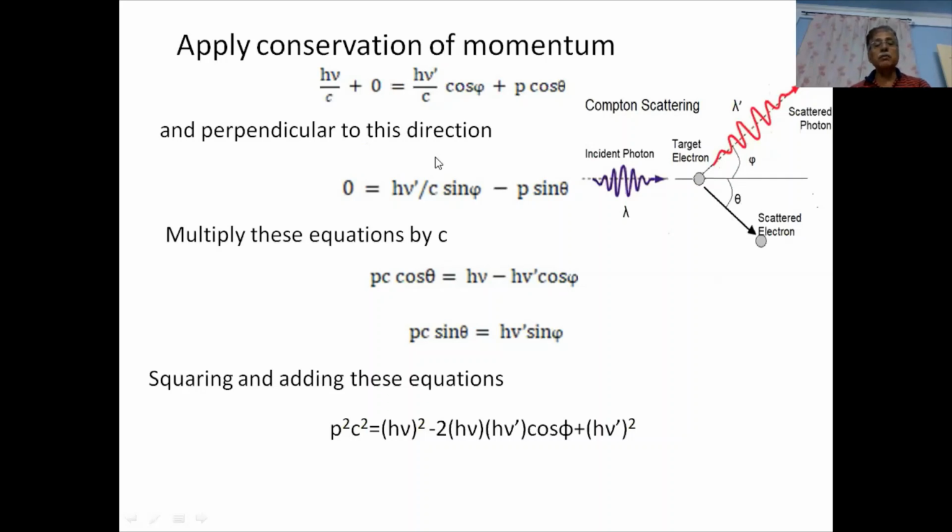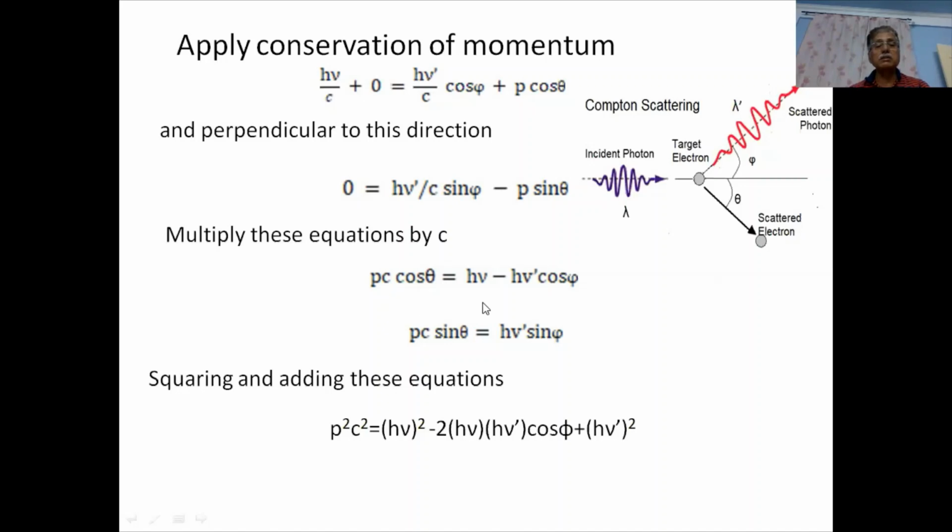And for the total momentum perpendicular to this direction, consider this one as the y direction. Initially the momentum along this was 0, and the final momentum is the component of the photon's momentum along this and the component of the momentum carried by the electron along this. So we have 0 equal to h nu dash by c sine phi minus p sine theta. Now multiply these equations by c and then we have these two expressions.